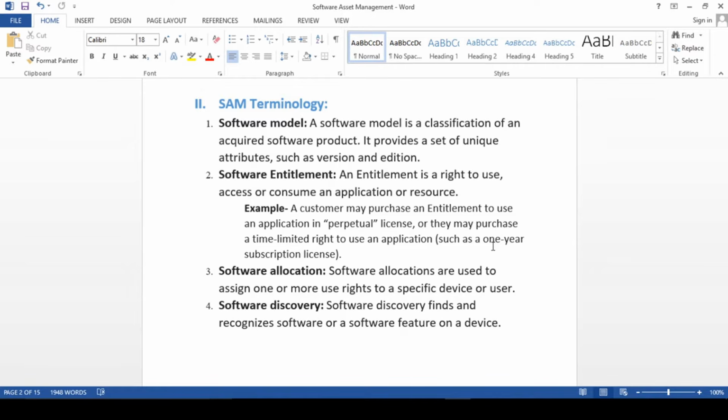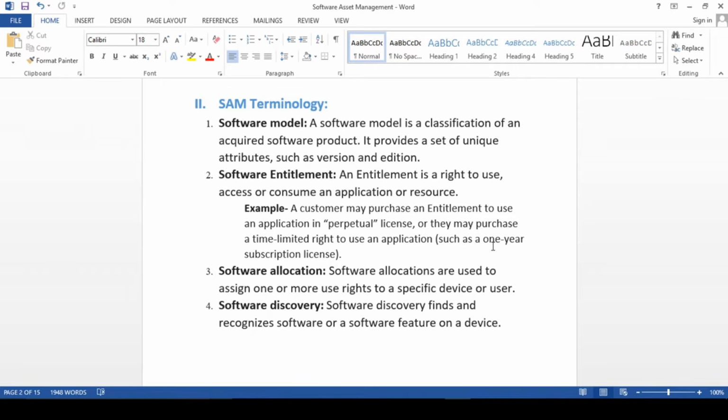Next thing, guys, software entitlement means software license, basically. And a license, you know, gives you the right to use, access or consume an application or resources, right? Basically it defines how many software licenses you have to use in your system, whether it is per user or per device. Based on that we have to define the software entitlement in the system, right?